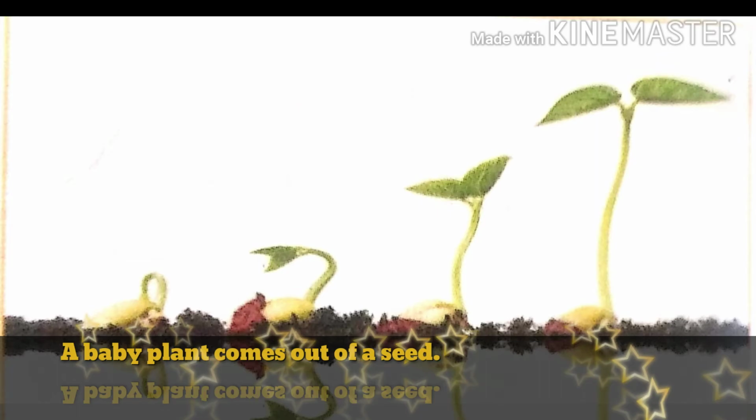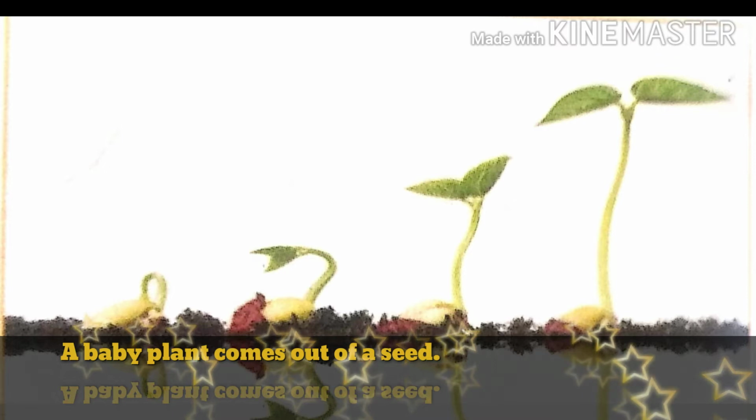Okay. Hey student, here is the picture. See, a baby plant comes out of a seed. We know that fruits have seeds. Some fruits have many seeds, some have one seed, some have few seeds. And that seed contains the baby plant.